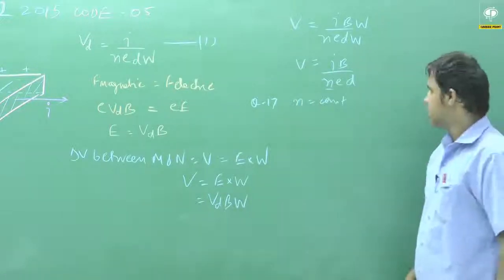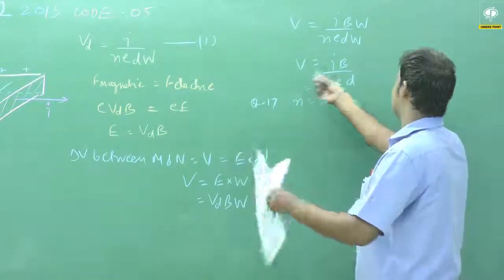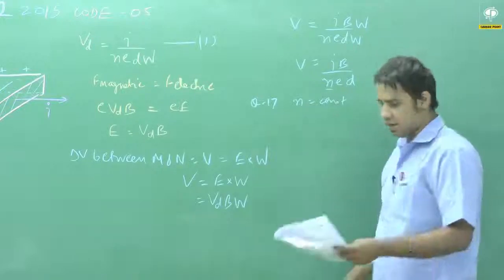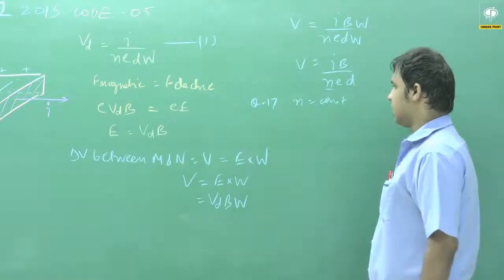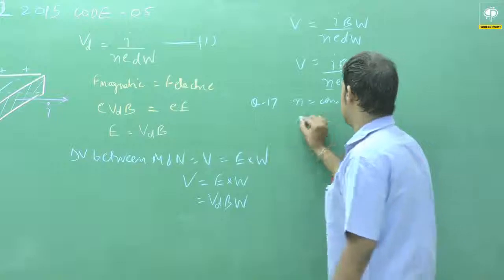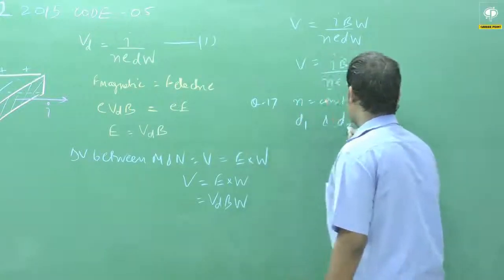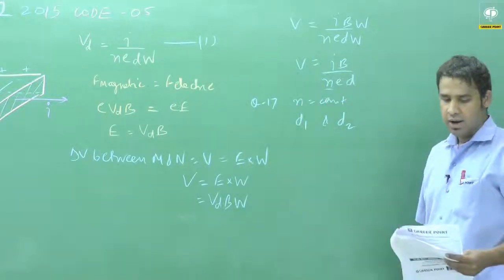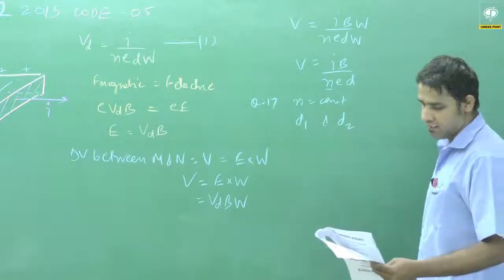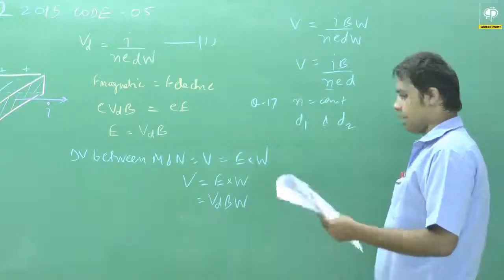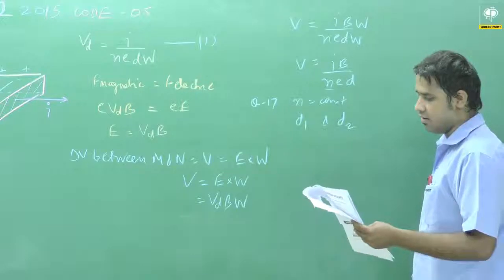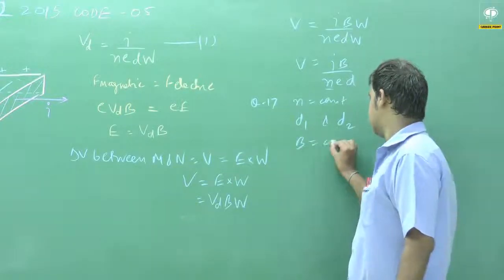Examiner is saying the lengths are same. So length is not coming into the picture, so we will not worry about length. We will worry about their thickness. Thicknesses are different. D1 and D2 are the two thicknesses in question number 17. And the magnetic field is also same. Now what examiner is saying, magnetic field is same, so B is also constant.